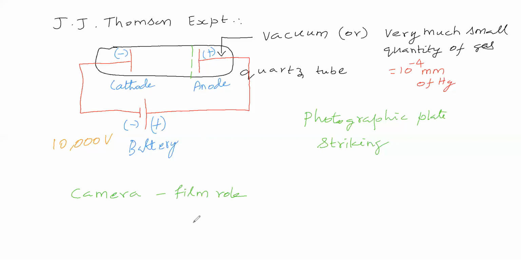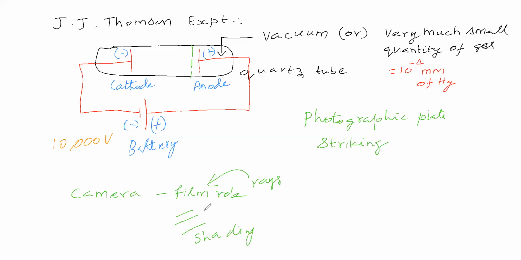If you take out this film roll from the camera, what will happen? Sun rays will strike this film roll and the striking will be there. Sun rays will fall on this. If they fall, some chemical reaction takes place here, then striking will be there. Some lines, some shading like this will be there in the film.